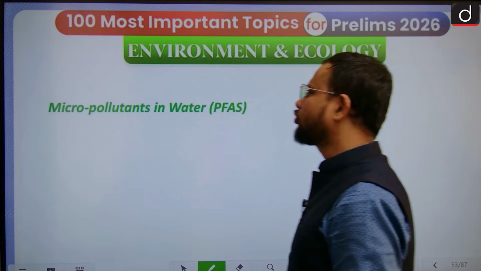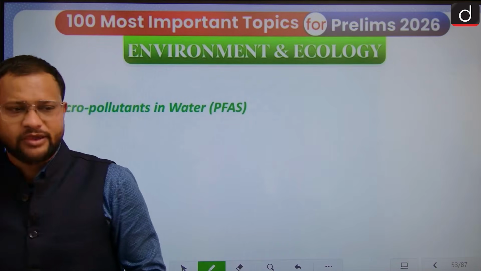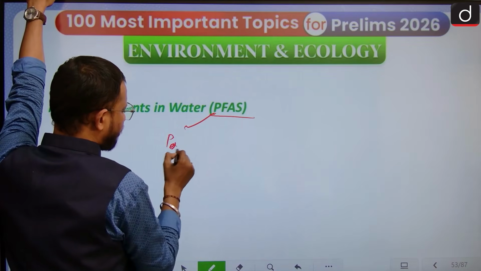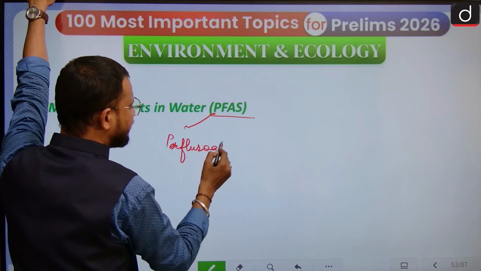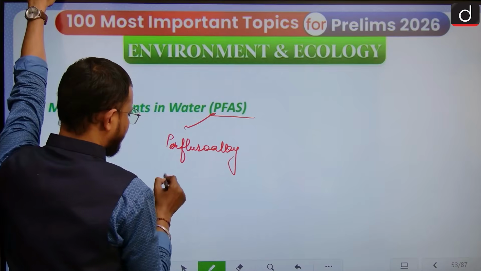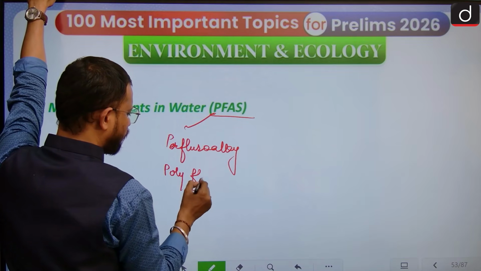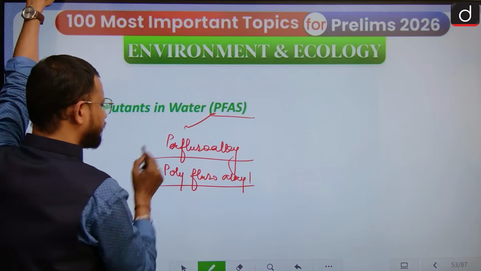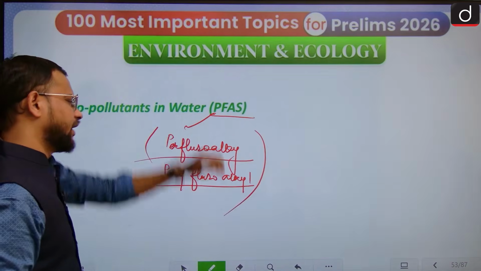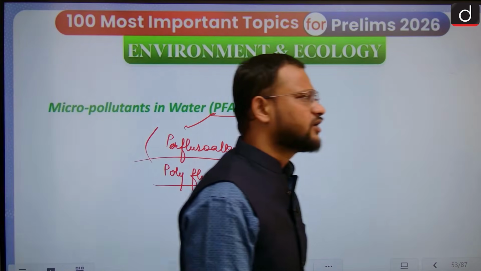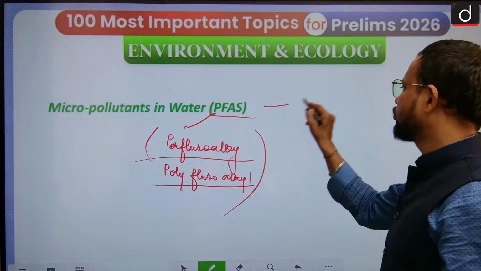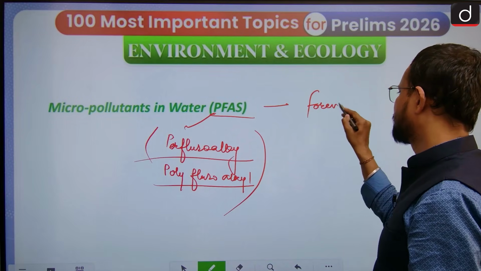Then micro pollutants in water, a PYQ was already asked on this. So PFAS: perfluoroalkyl and polyfluoroalkyl substances. These are very potent micro pollutants in water. These are also known as forever chemicals.